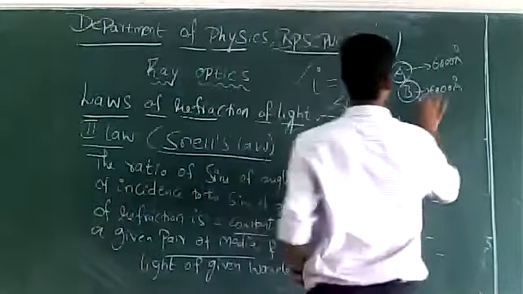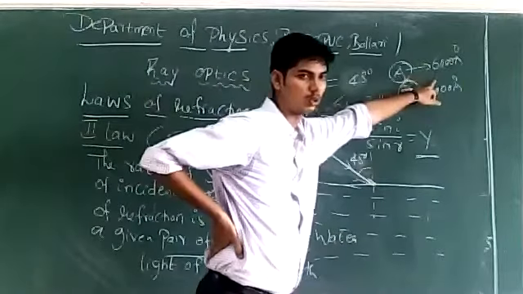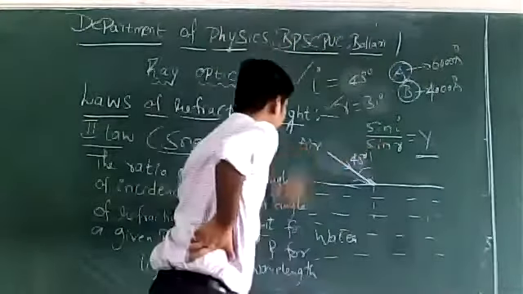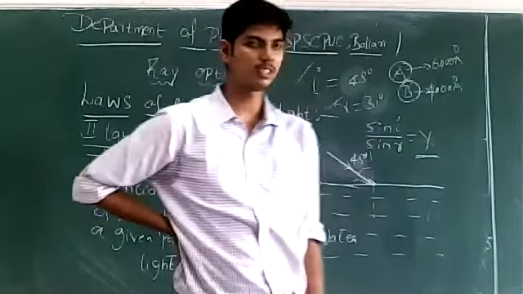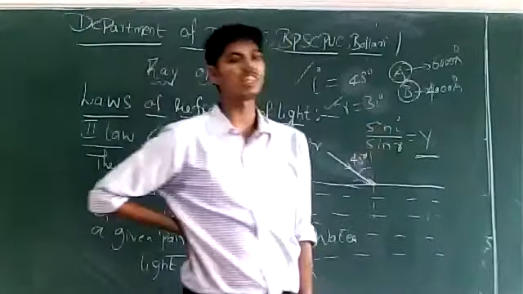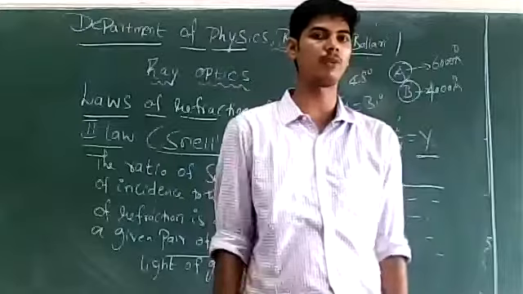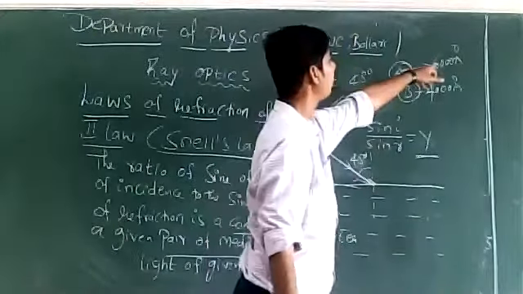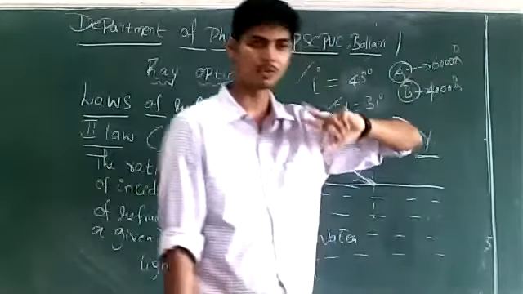Suppose person B uses 4000 angstrom. Person A has used 6000 angstrom and person B uses light of wavelength 4000 angstrom. But the pair of media is the same for them. What happens to the value of sin I by sin R for both A and B? Will it remain the same, or will it be different for A and B? Person A is using light of wavelength 6000 angstrom, and person B is using light of wavelength 4000 angstrom. So the ratio of sin I by sin R must remain the same for them, or it should change.